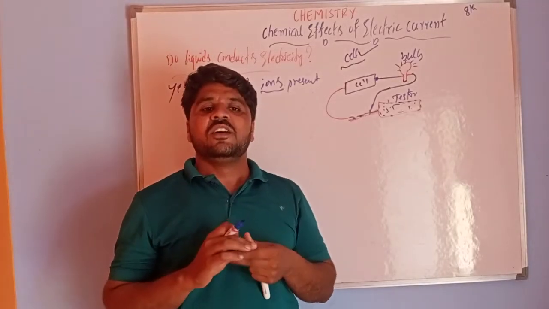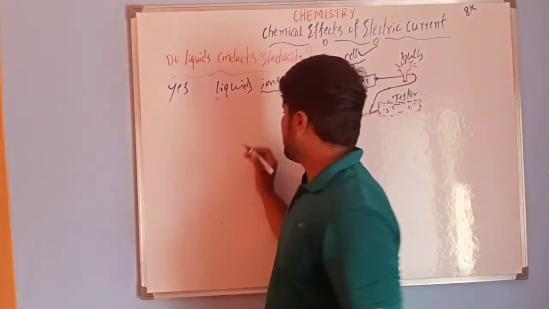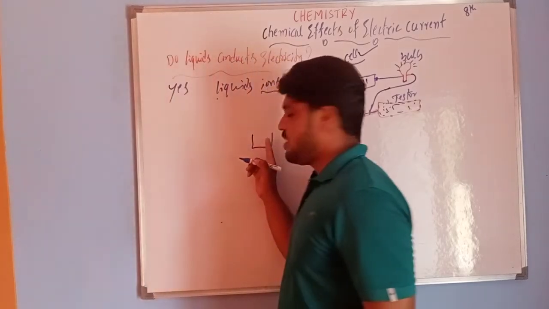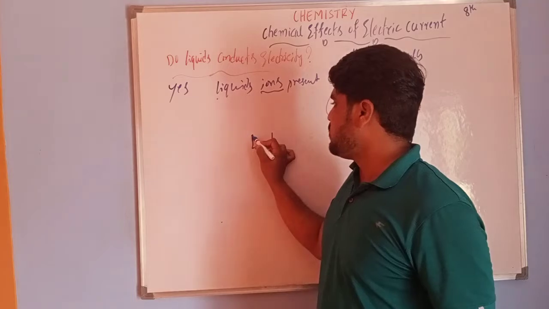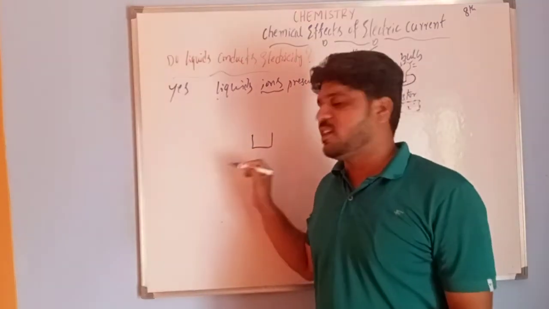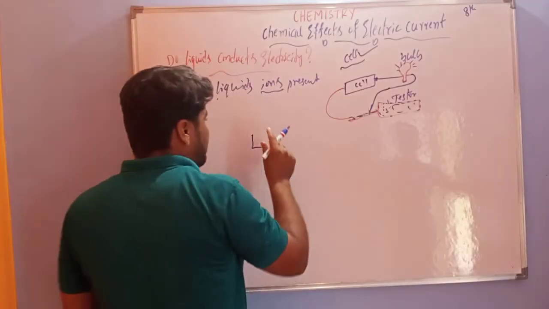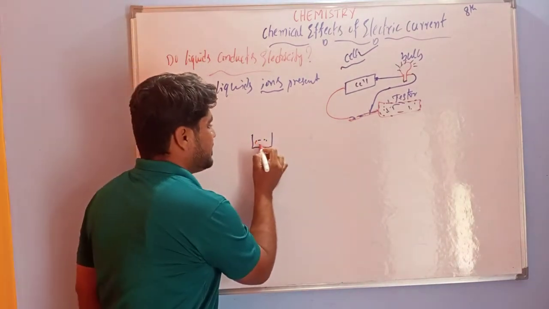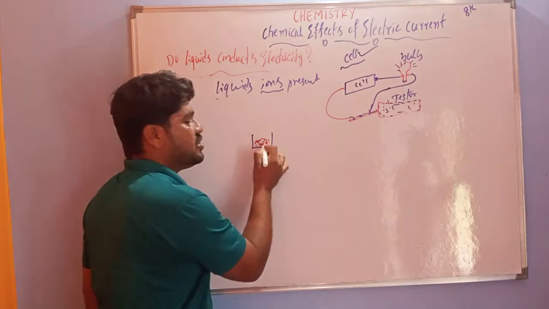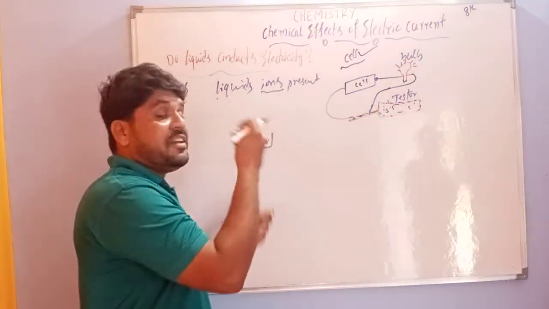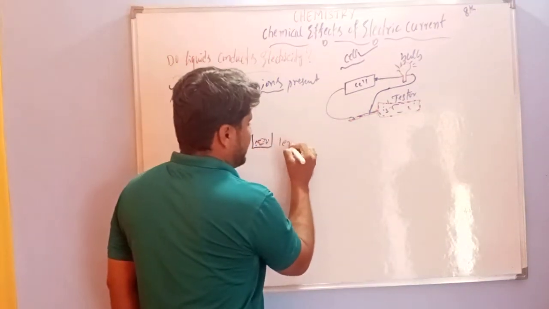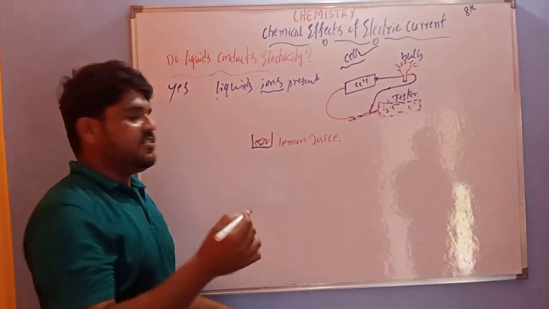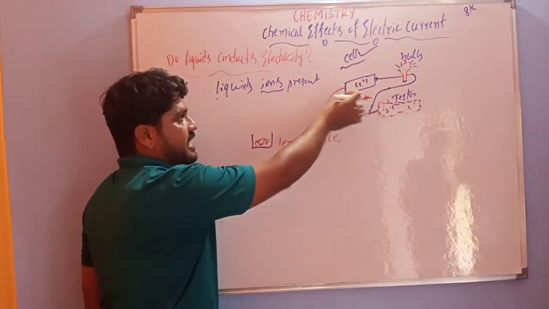How do you know? Here I am taking one small plastic water bottle cap. In that plastic water bottle cap, I am going to squeeze some liquid, that is lemon juice. You can use lemon juice or vinegar. So lemon juice is there. After that, you have to once again take a cell.